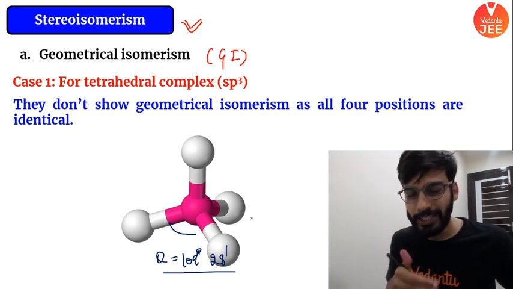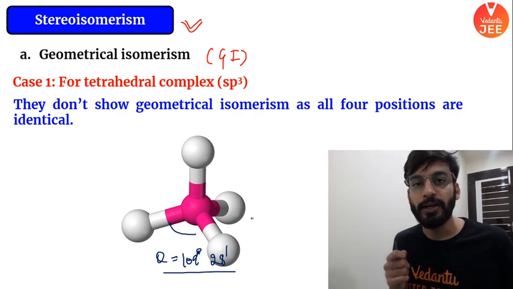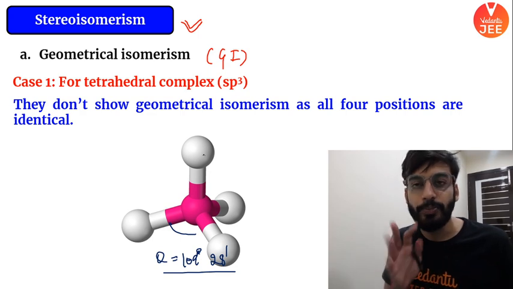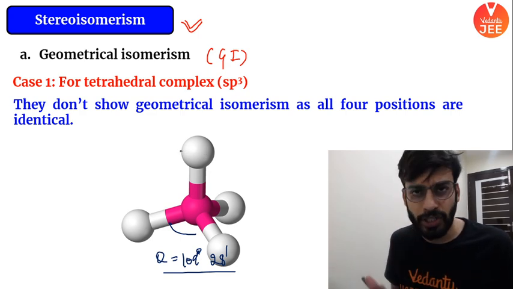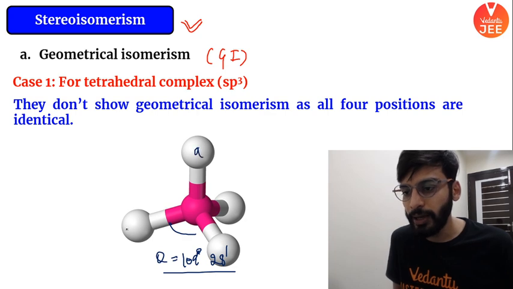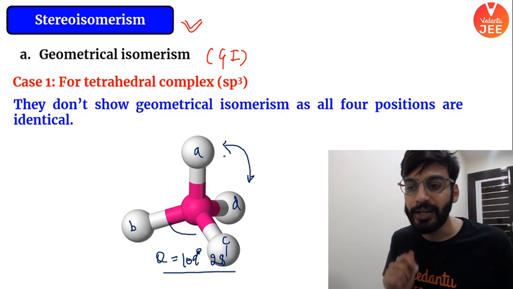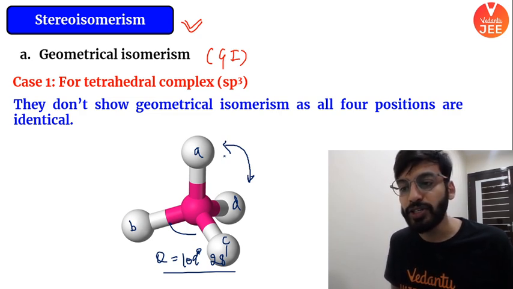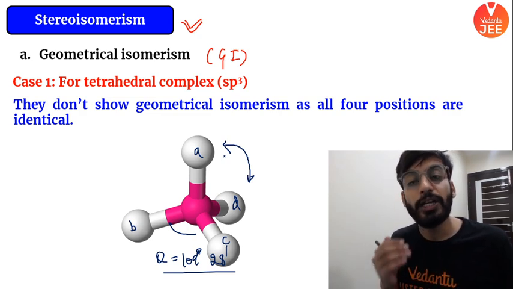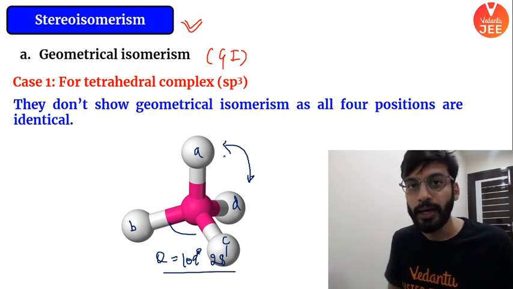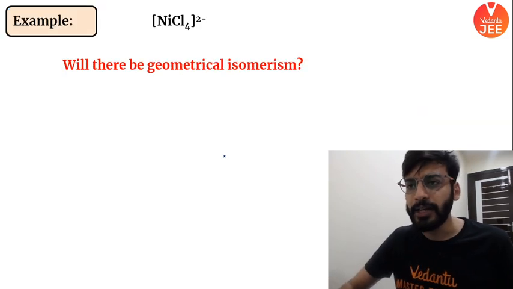Okay. For checking whether the complex contains GI or not, you have to interchange the positions. You have to interchange any position you like. For example, let's call it A, B group, C group, D group. I'll interchange the positions of A and D. If it gives me a new structure, then I will say GI is there. Otherwise, I will say GI is absent. Okay? Let us understand the reason.